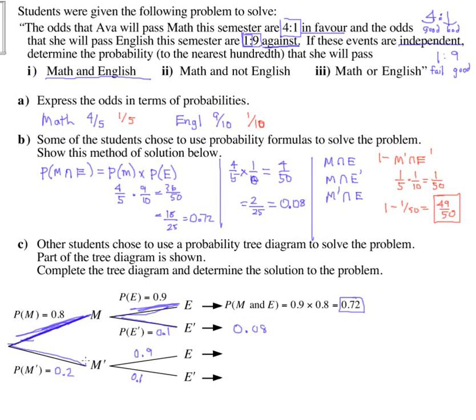This path down here is fail math, which is a 0.2, but then pass English, which is a 0.9. 0.2 times 0.9 is 0.18. And the really bad one, fail math, also fail English. 0.2 times 0.1 is 0.02. And now that we have these added up, setting up the tree is a little bit of work, but after we have it, it's really helpful for finding multiple answers like this.